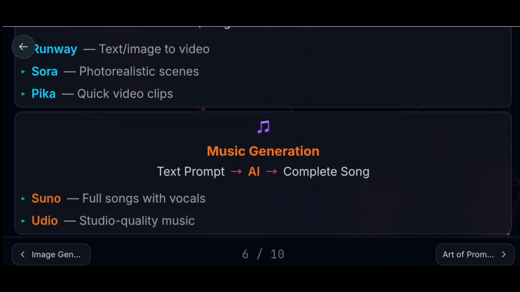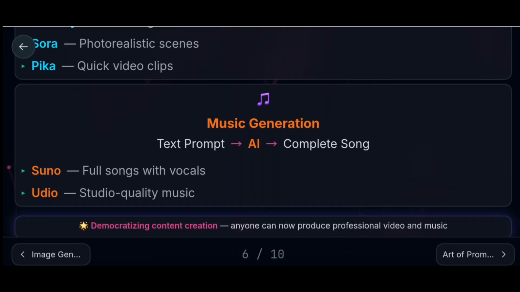Music generation. In the music generation process, it takes a text prompt. It will not take any image because it creates only music. And AI will act as a model here, and it completes a song or music or beats. Some examples of music generation are Suno, used for full songs with vocals, and Udio, studio quality music. Democratizing content creation: anyone can now produce professional videos and music.